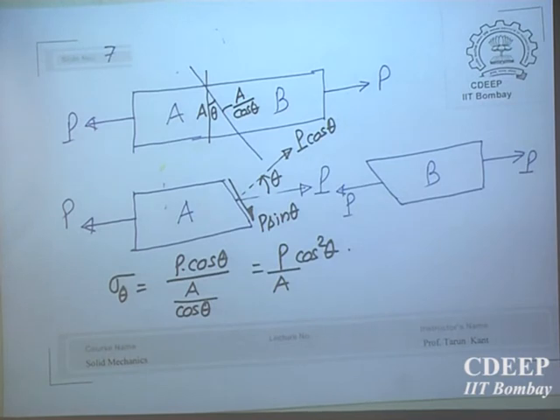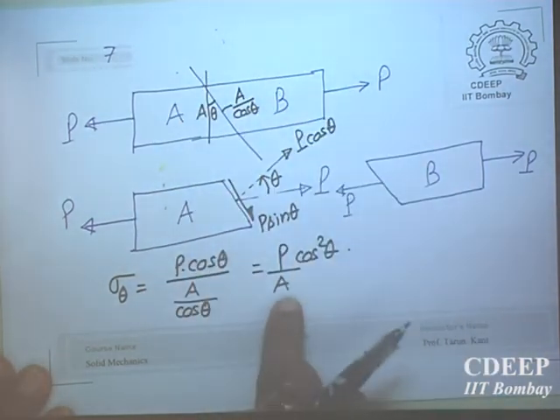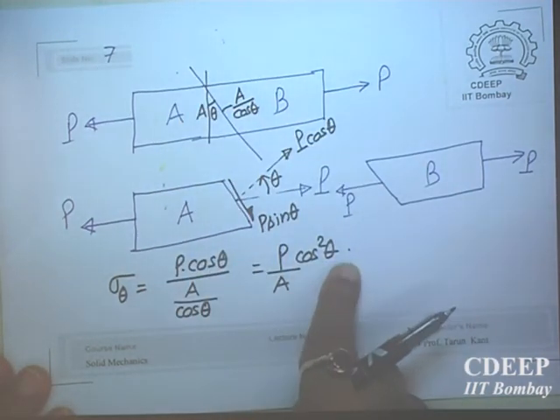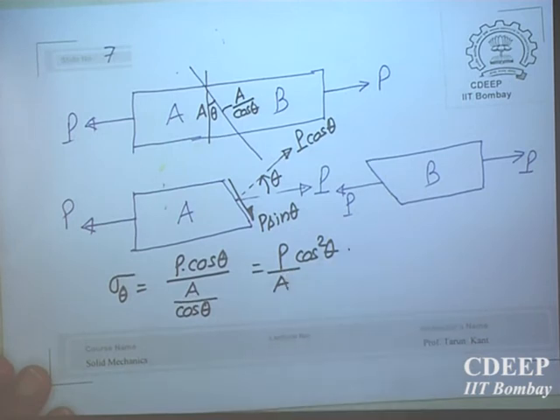So you have a normal stress sigma theta, which is P by A cosine square theta. Now you can also check, when theta becomes 0, when the plane becomes normal, I must get my average stress as P by A. So theta becomes 0, cos theta equal to 1, and so it is okay. I have not made any mistake.